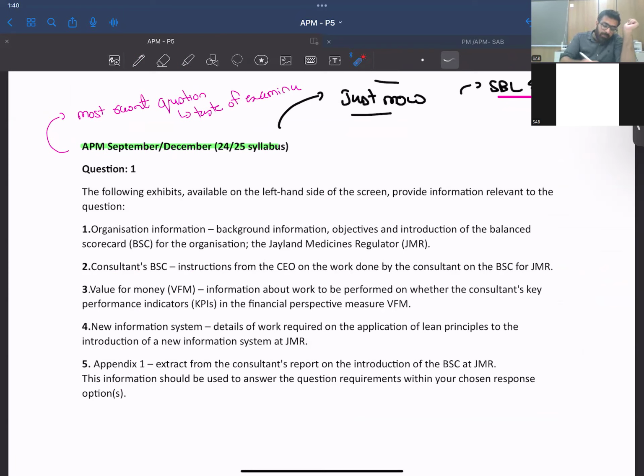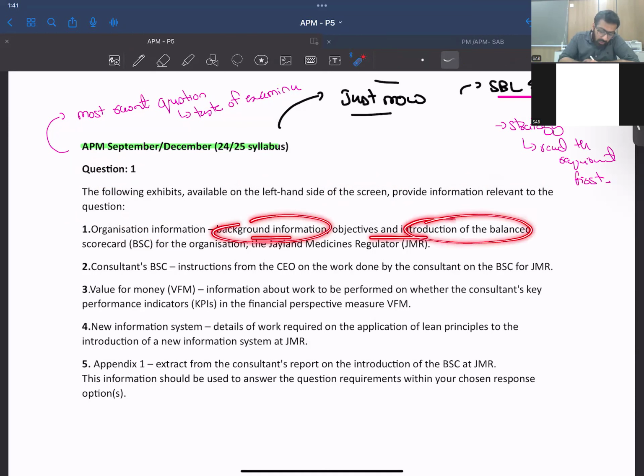Now my strategy, particularly for APM, is to read the requirement first and have an idea of what the examiner is testing, rather than going straight to the question. In fact, you can read the question details here: the following exhibits available on the left-hand side of the screen provide information relevant to the question. So: organization information, background information, objectives, and introduction of balanced scorecard.